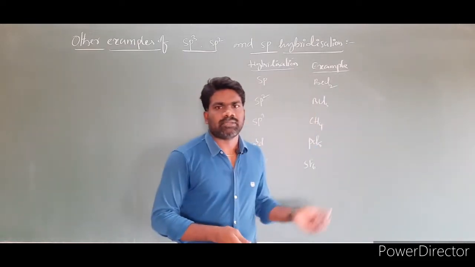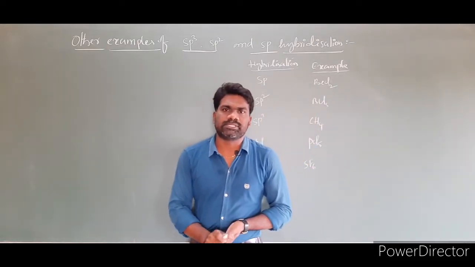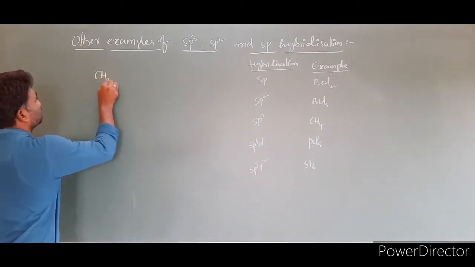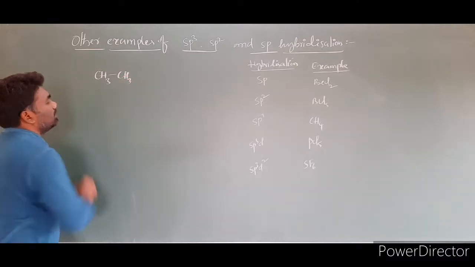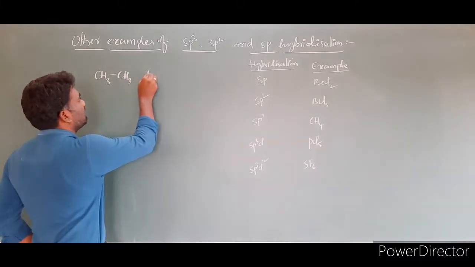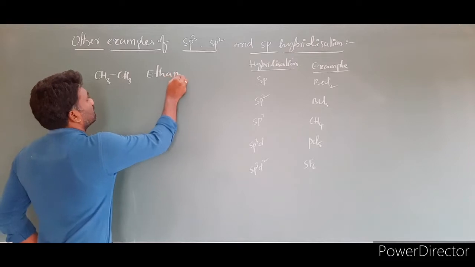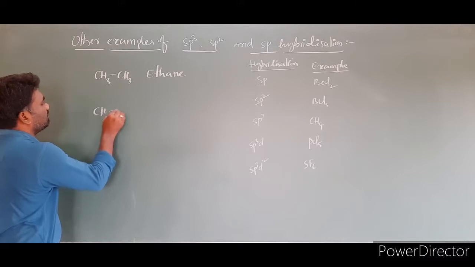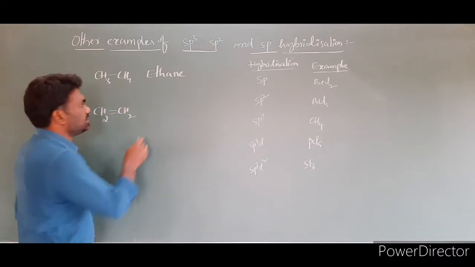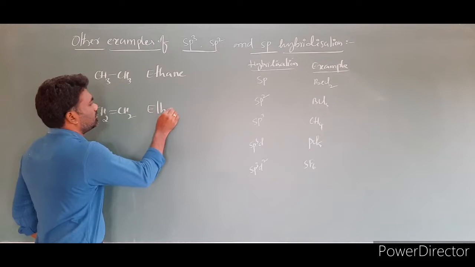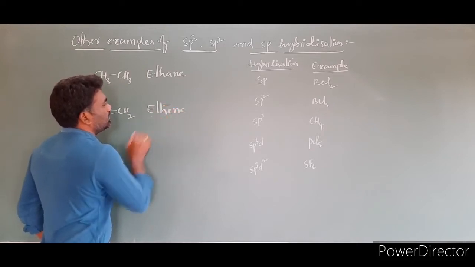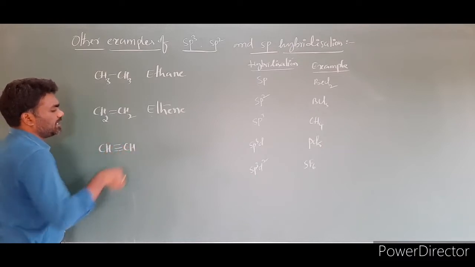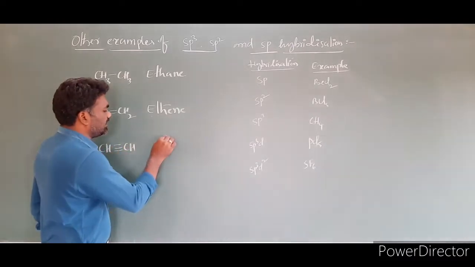In addition to these hybridizations you have some other examples. The first one is CH3-CH3, which is called the ethane molecule. Another example you have is CH2=CH2, which we call the ethene molecule. The third one is CH≡CH, which is called ethyne.